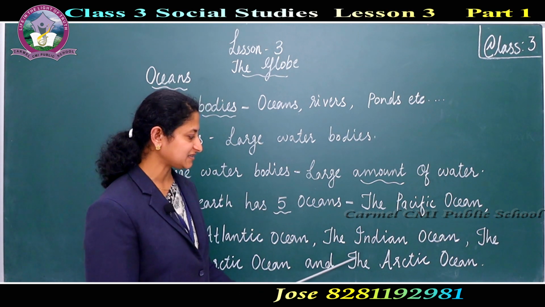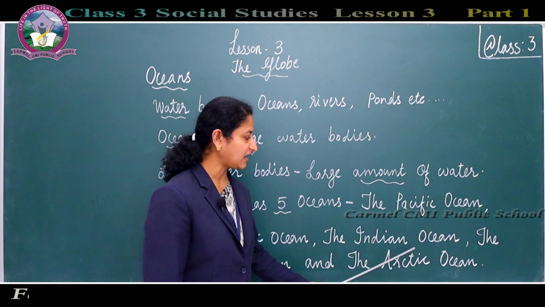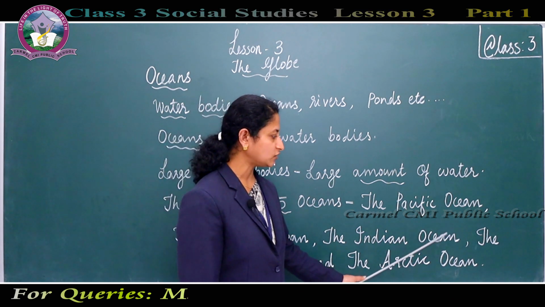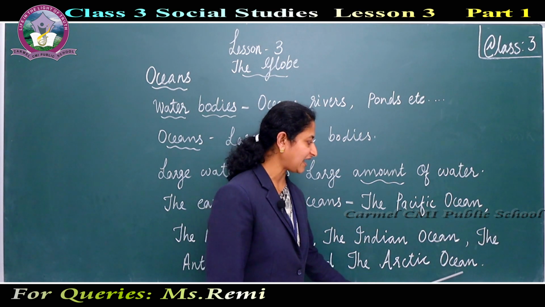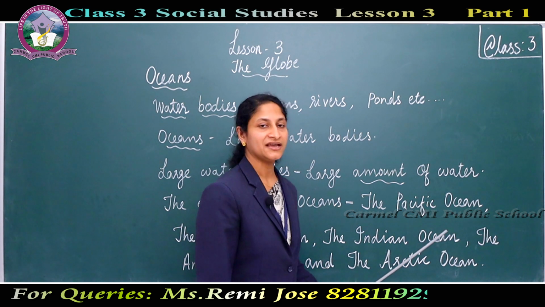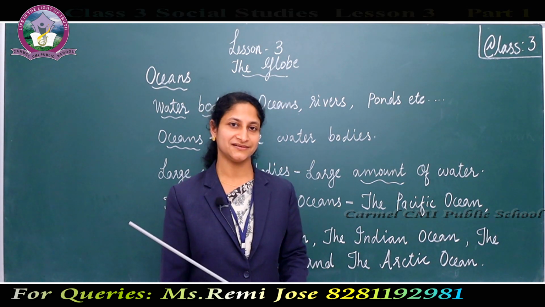Its spelling is Arctic. A-R-C-T-I-C. Arctic Ocean. O-C-E-A-N. Ocean. The Arctic Ocean. These are the 5 oceans in the world.